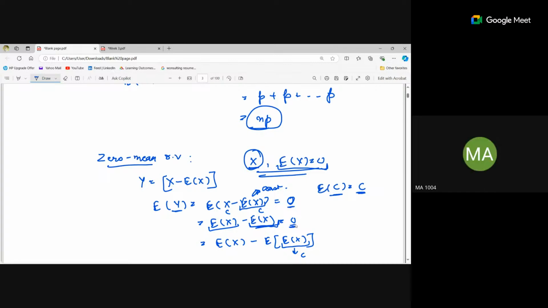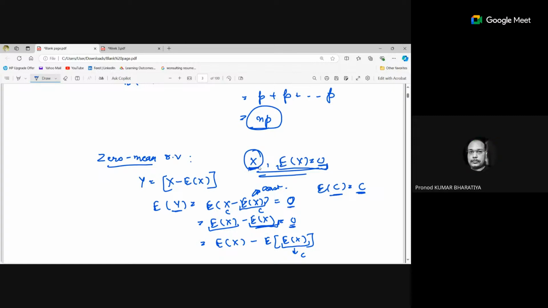See, zero mean random variable states that if you are given a random variable x with expectation of that random variable as 0, the average value is 0, then this variable is known as a zero mean random variable.